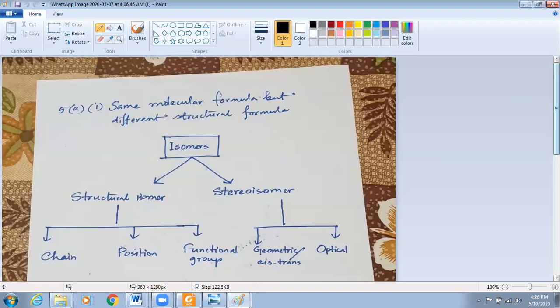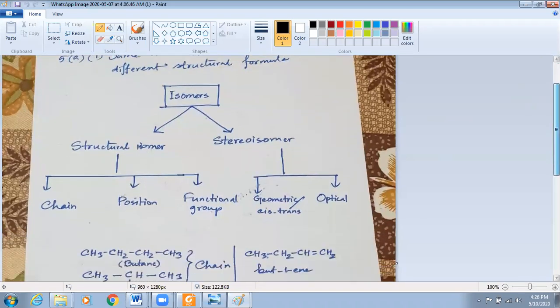Okay, look at this. Then isomers, I have again revising the types of isomers. There are two major types of isomer. One is structural isomer, another is stereoisomer. Again, structural isomers can be divided into three categories: chain isomer, position isomer, and functional group isomer. Then stereoisomers can be divided into two categories: geometric or cis-trans isomer and optical isomer.